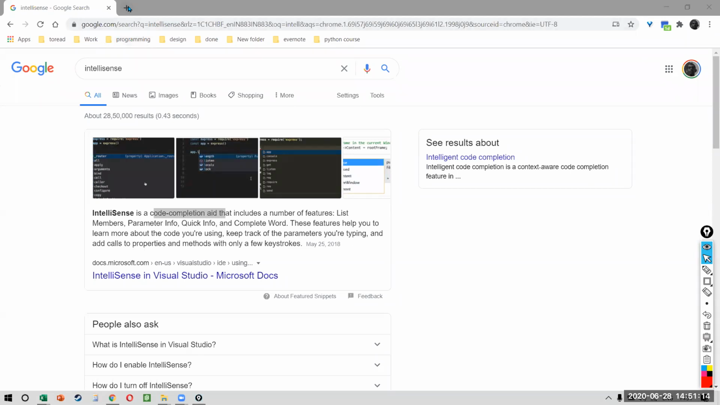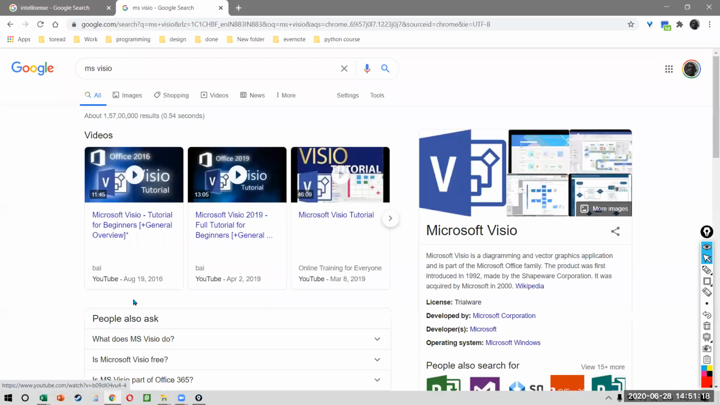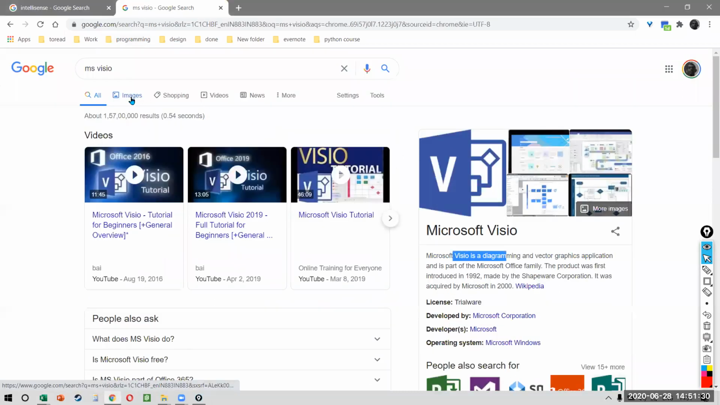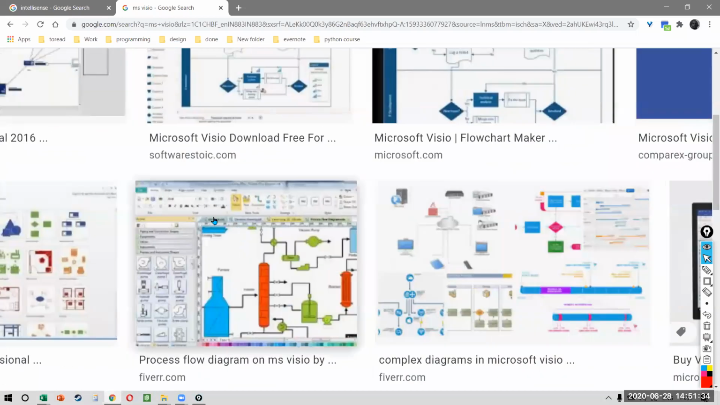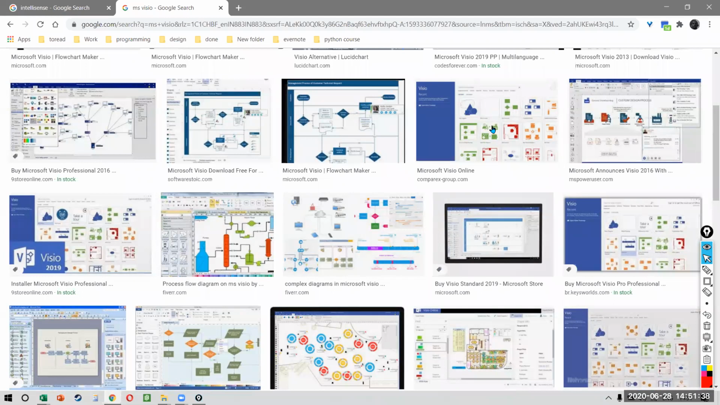Lucidchart is actually a competitor to MS Visio, which is Microsoft's diagramming tool, right? It is not a part of Microsoft Office. You have to download it separately. You have to pay for it separately. But basically, what you can do on Visio, you can do on Lucidchart as well. So this is how Visio works, fundamentally the same as Lucidchart.